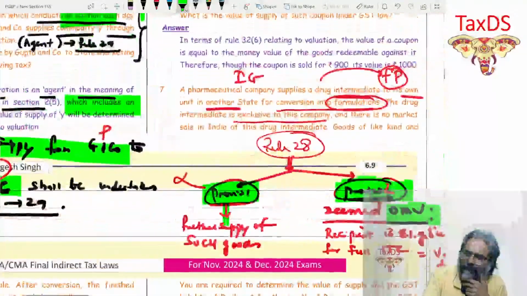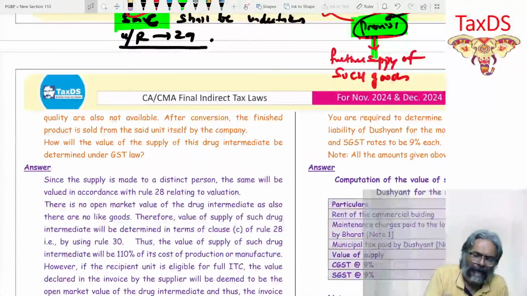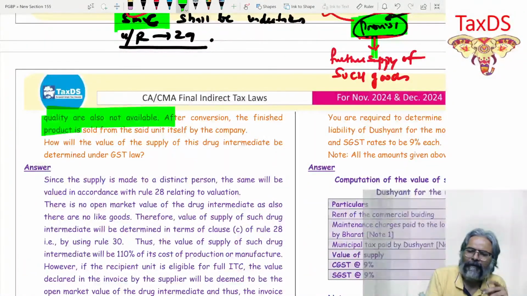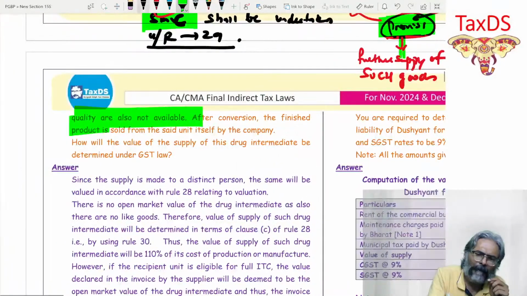Goods of like kind and quality are also not available. This is required in rule number 28. This is point number B.